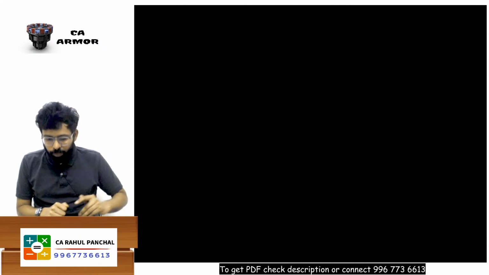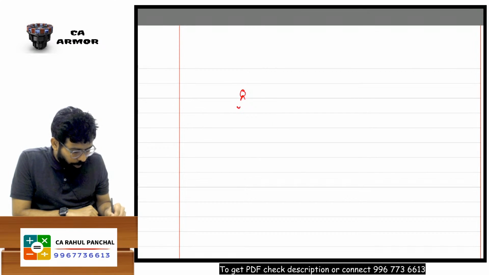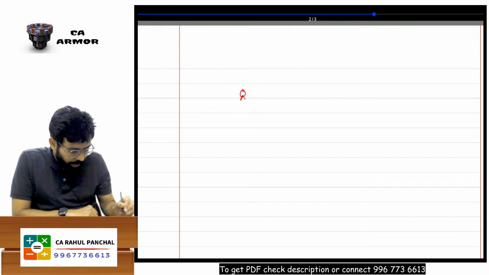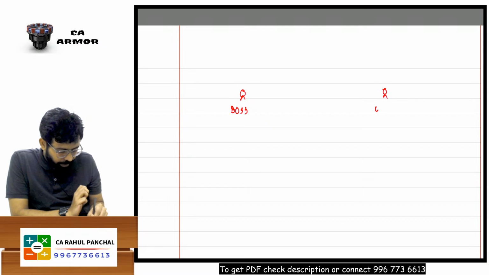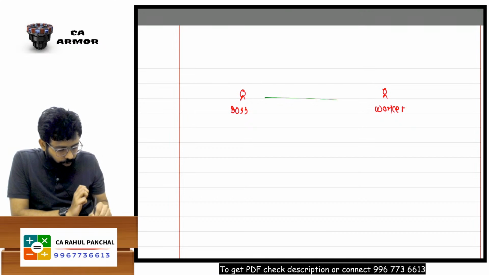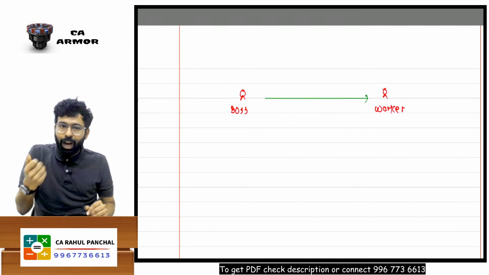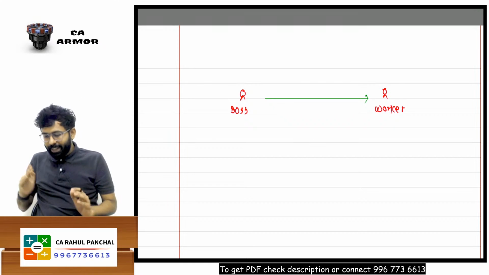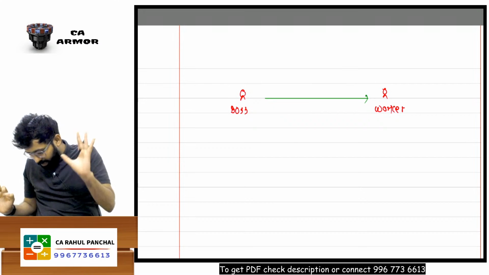Now understand, I am the employer, that is, the boss, and there is one worker who is working under me, let us say he is my worker, or employee, or labor. Now I want to motivate my worker to work efficiently. How will I do that? I will give him a target, like ICAI gives you a target.